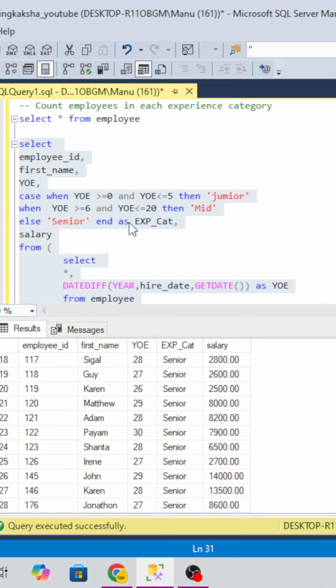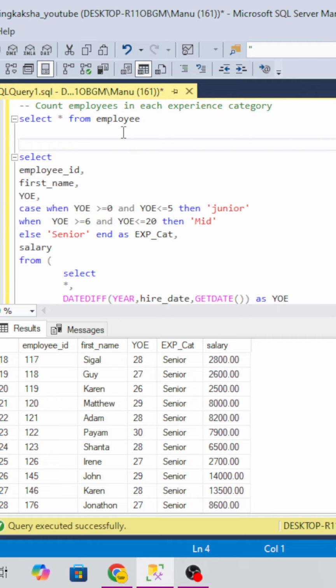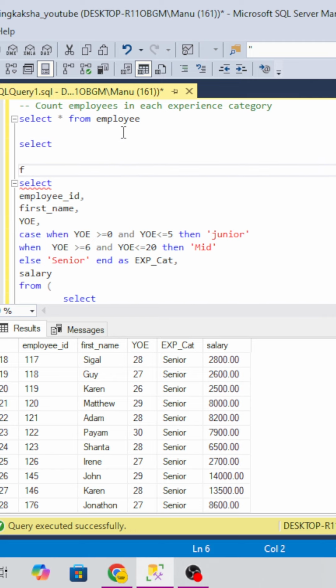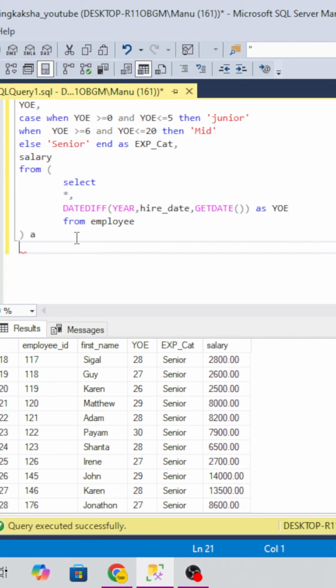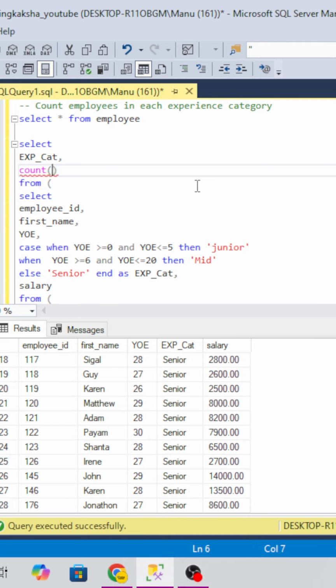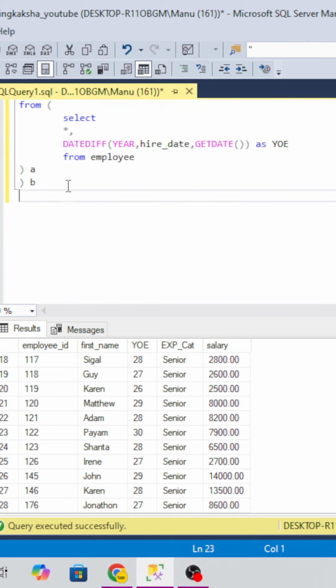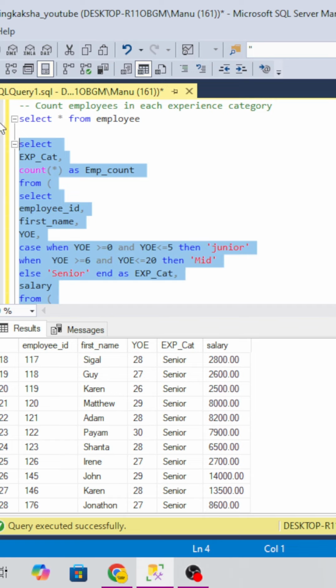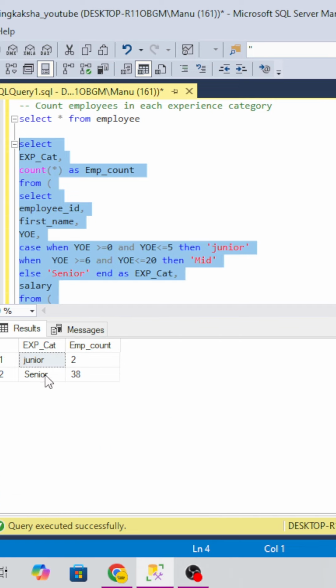Now we will do one thing. We will take the outer query because we have to find the number of employees in each category. So we will take from the inner query, and then we can get the result. We can see we have only two types of employees, junior and senior. The total number of juniors is 2 and seniors is 38.